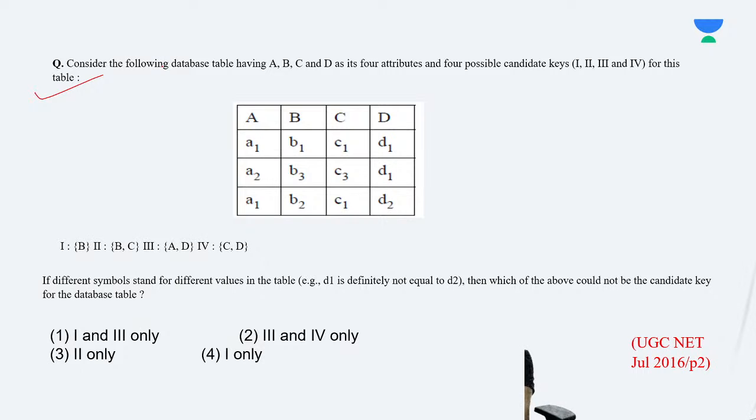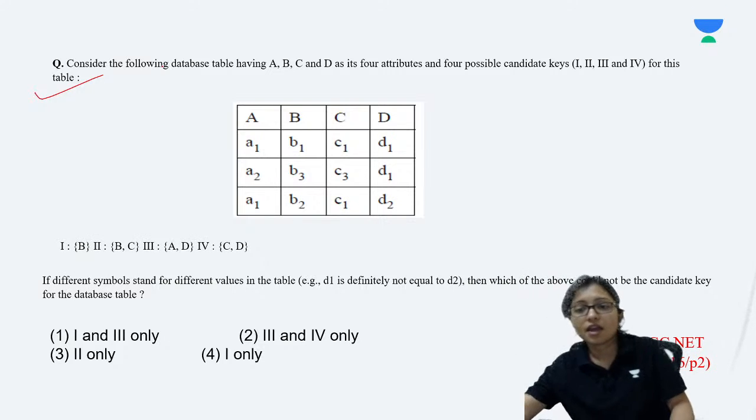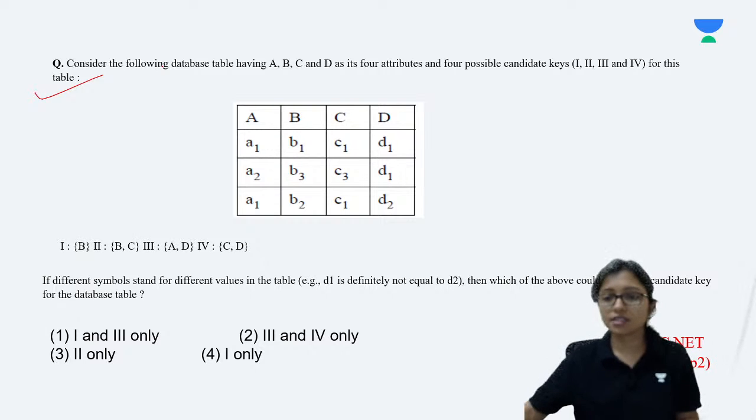Yes, out of the candidate keys, you can choose any one of them as a primary key. If there are two or three candidate keys, any one of them you can choose as the primary key. Options are given here. You have to answer with the option. Which one is the correct answer?